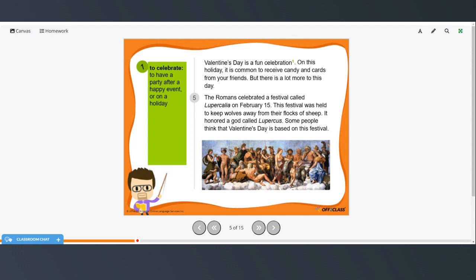On this holiday, it is common to receive candy and cards from your friends, but there is a lot more to this day. The Romans celebrated a festival called Lupercalia on February 15th. This festival was held to keep wolves away from their flocks of sheep. It honored a god called Lupercus. Some people think that Valentine's Day is based on this festival.